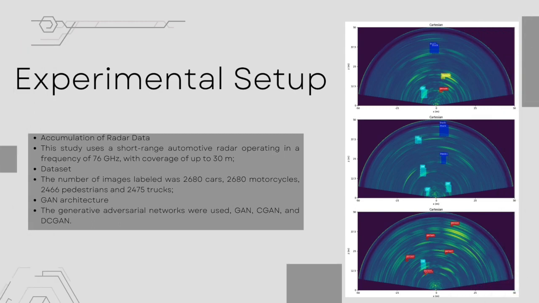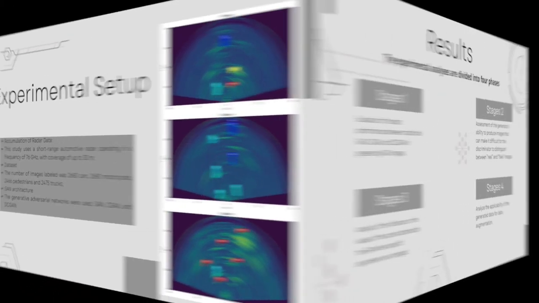For conducting our experiments, we used a short-range automotive radar operating at a frequency of 76 GHz, with coverage of up to 30 m. Also, the number of labeled images was 2,680 for cars, 2,680 for motorcycles, 2,466 for pedestrians, and 2,475 for trucks. And three generative adversarial networks were used: GAN, CGAN, and DCGAN.